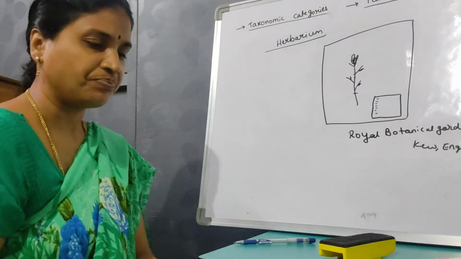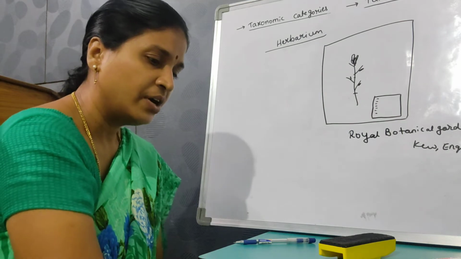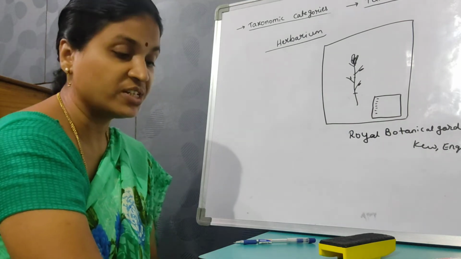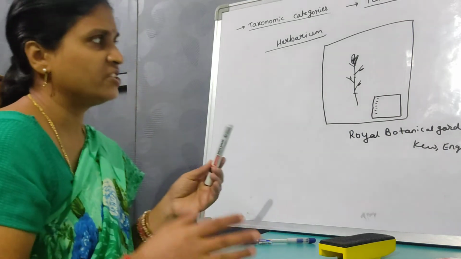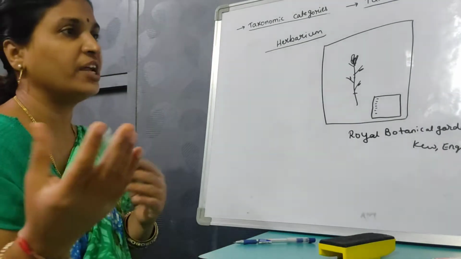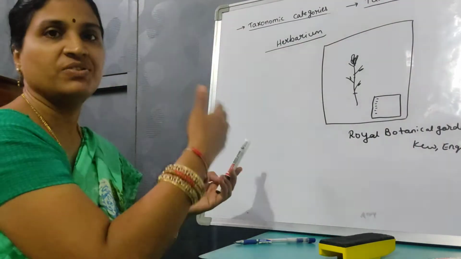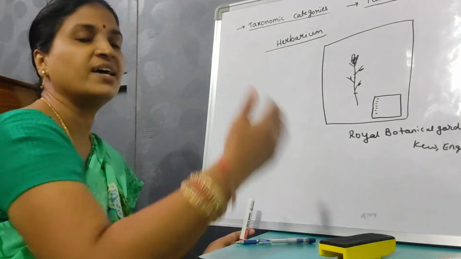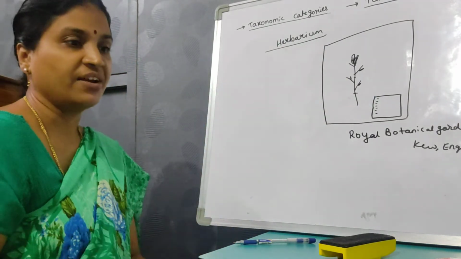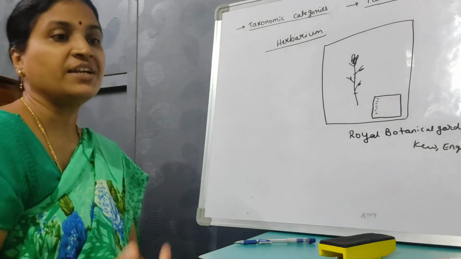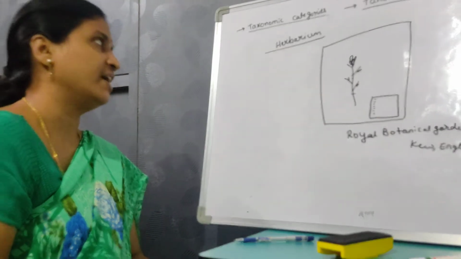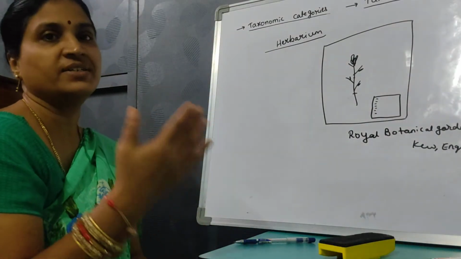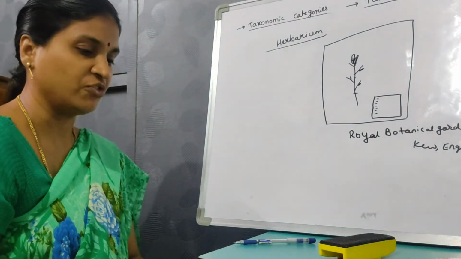It is like a storehouse, a repository, such that if any twig is obtained, we can compare it with the specimens on the dried sheets and identify it, its characters, scientific name and family. So it is helpful for identification and nomenclature.